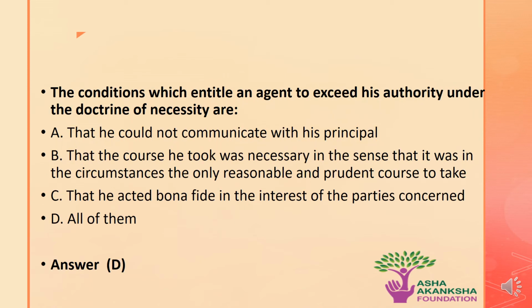The next question is: the conditions which entitle an agent to exceed his authority under the doctrine of necessity are what? Options are A. That he could not communicate with his principal. B. That the course he took was necessary in the sense that it was in the circumstances the only reasonable and prudent course to take. C. That he acted bona fide in the interest of the parties concerned. Or D. All of them. The correct answer to this question is option D. That means all of the above are correct.